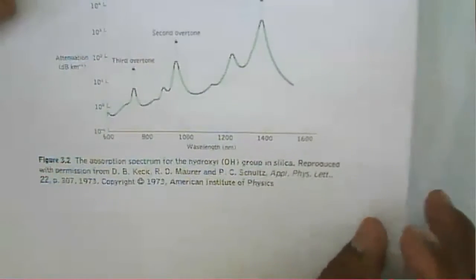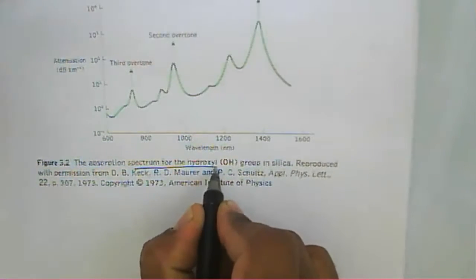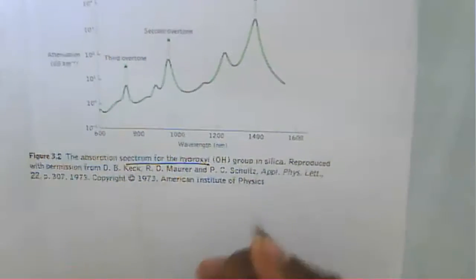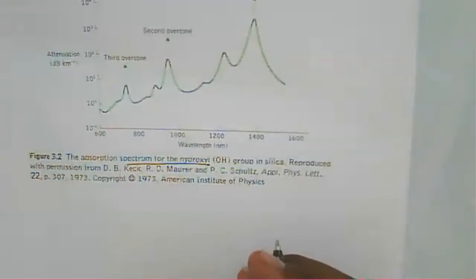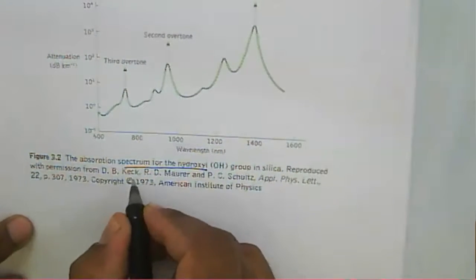Now one particular graph is there, showing the absorption spectrum for the hydroxyl ion group. In this case, you can see the absorption of the spectrum takes place.